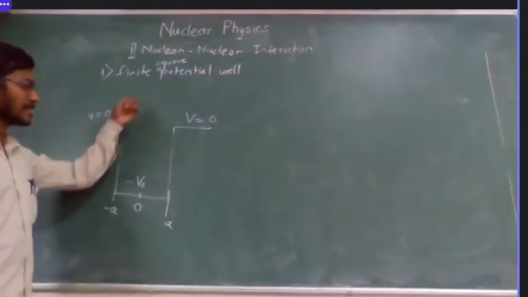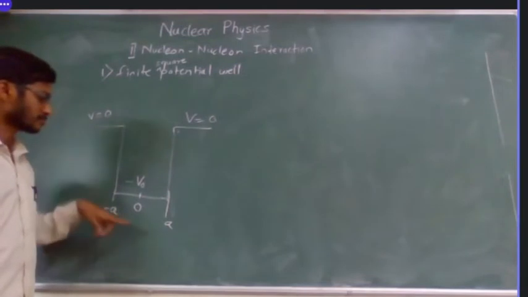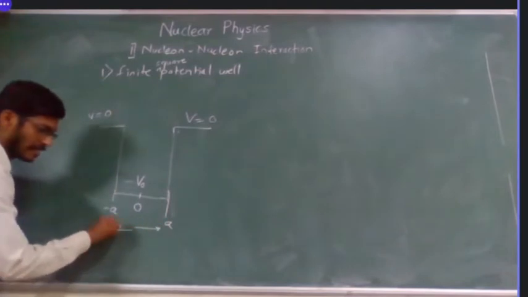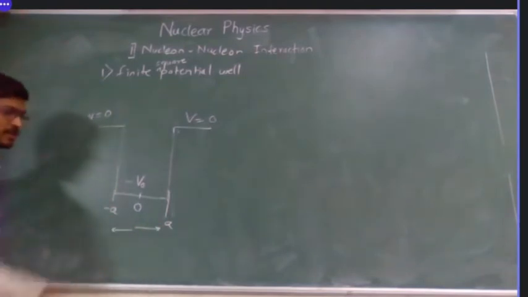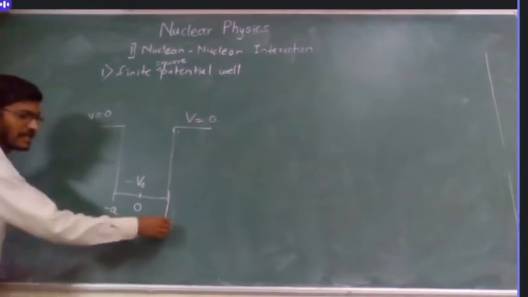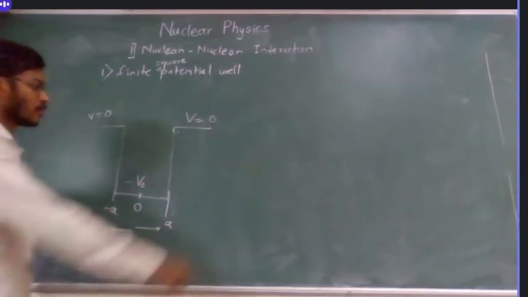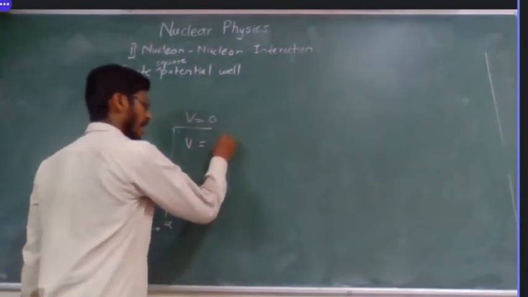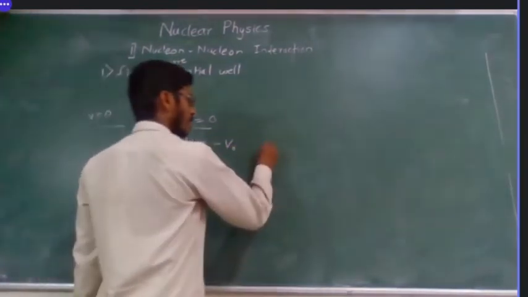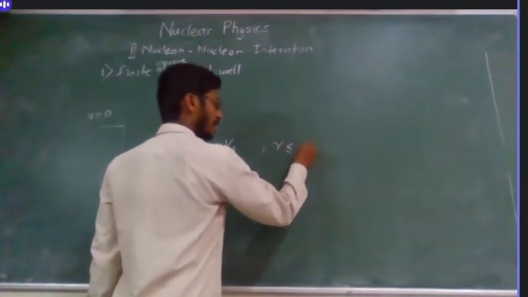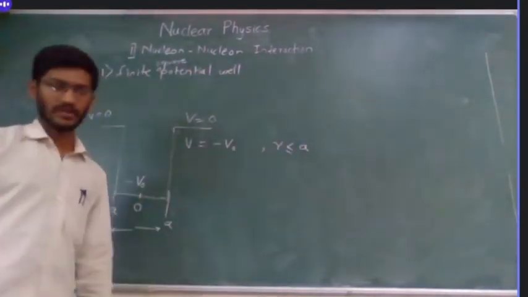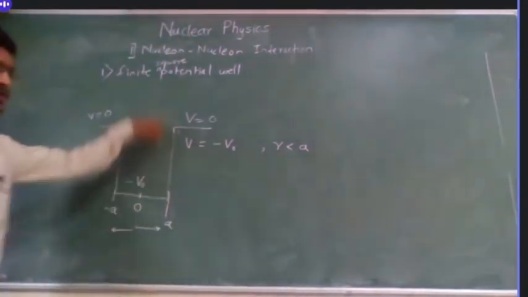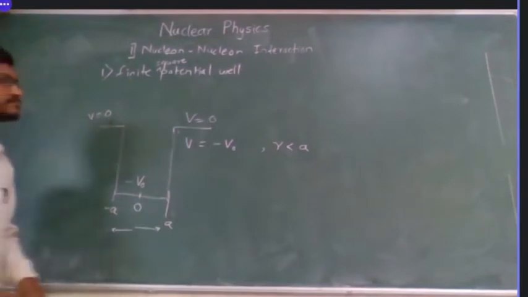So mathematically how can we write this? Let's talk of this as a radius, or radial distance, and in either direction we have the same thing because this is symmetric. So V is equal to minus V naught for r less than or equal to A. Or we may not write equal to, because in the case of a square well it is ambiguous because of the sharp edge.